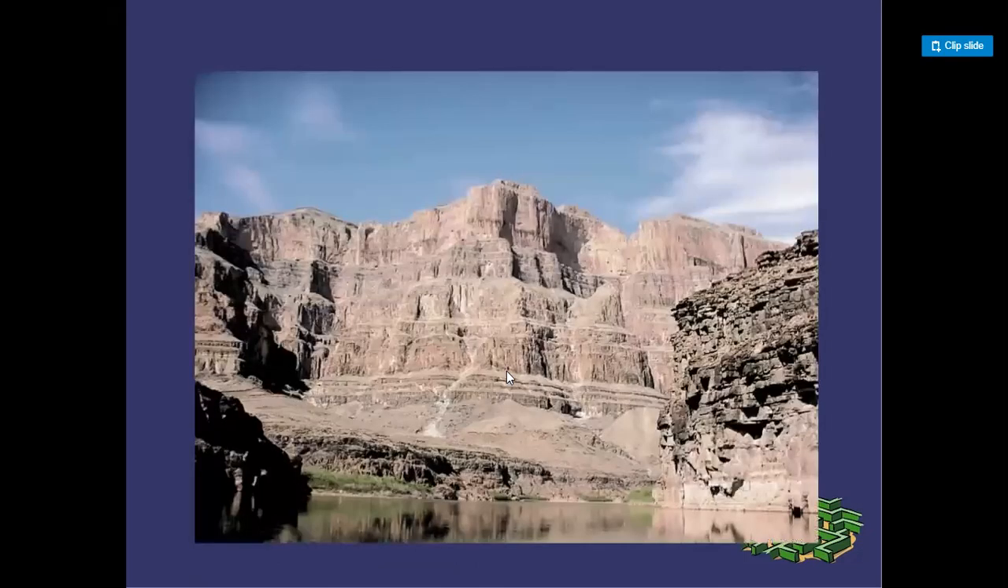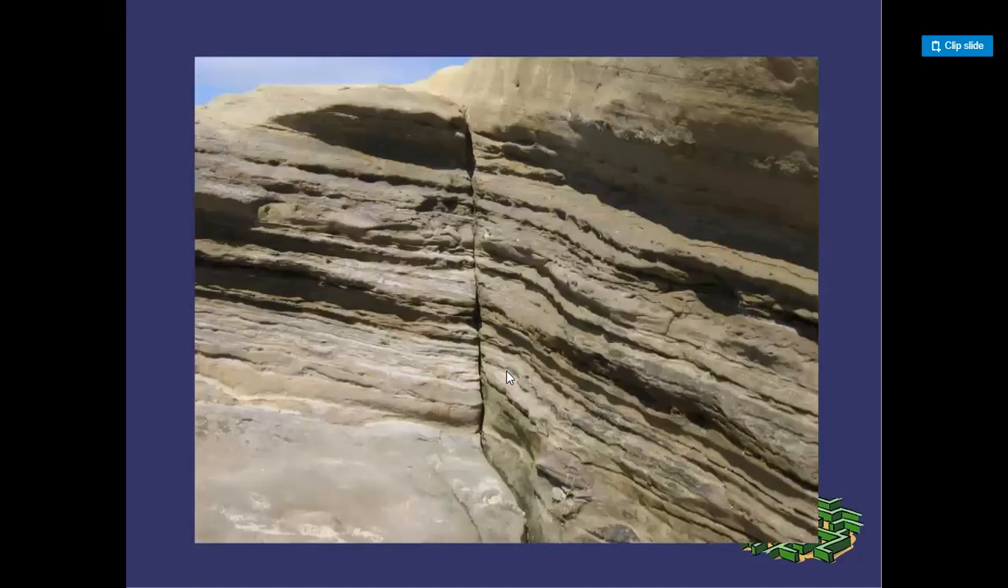Here is an example of sedimentary rocks. Here also sedimentary rocks, and here some fracture fault zone is observed in sedimentary rocks.